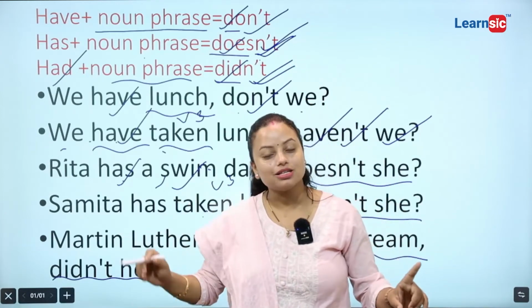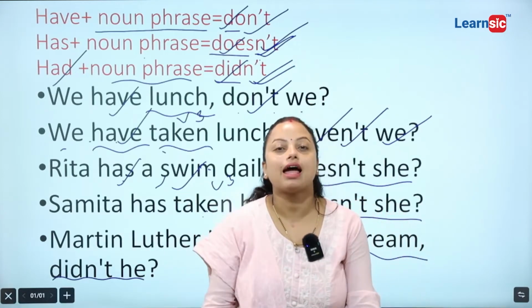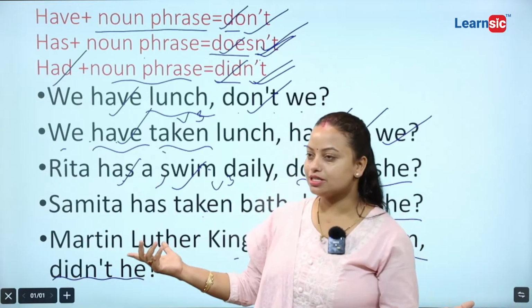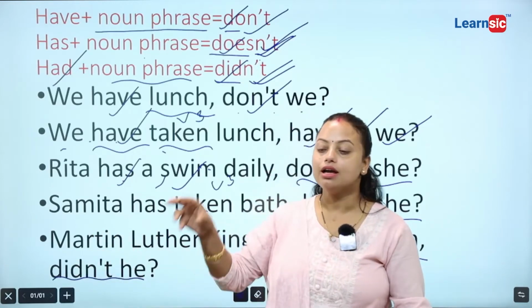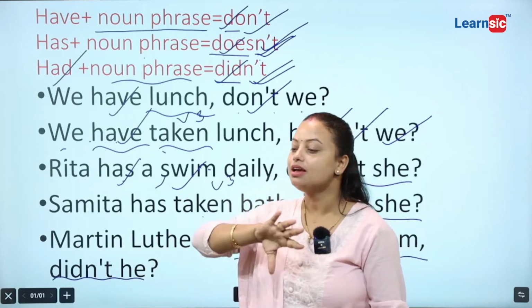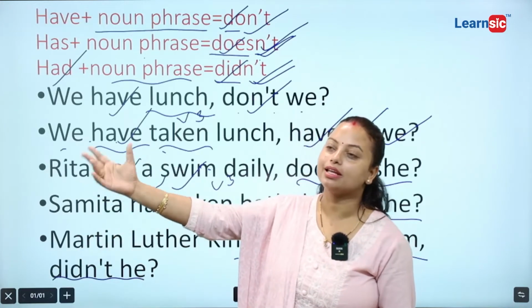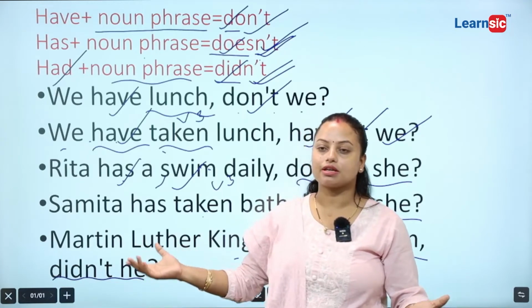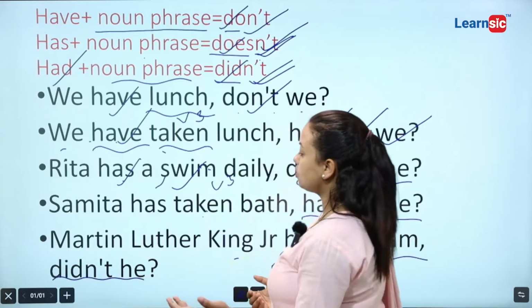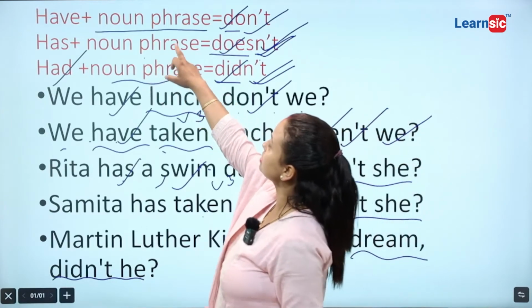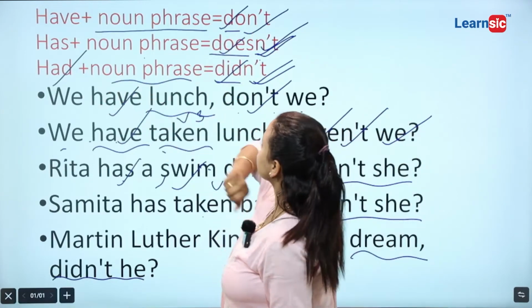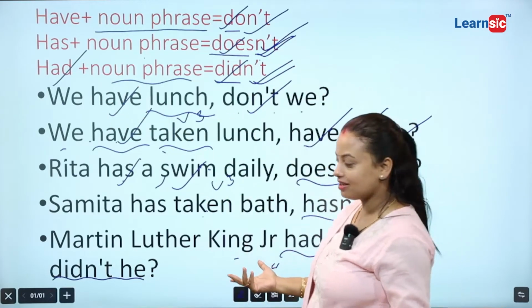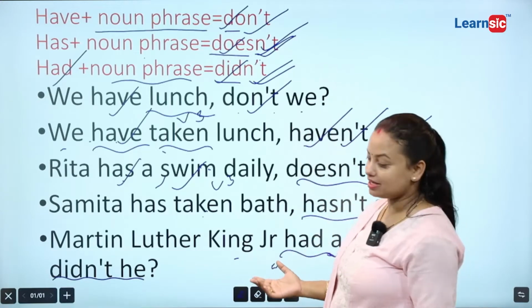Okay, got the point? If there is has, have or had plus verb 3, then you should just write your question tag blindly. आँखा चिम्लेर has छ भने, have छ भने, had छ भने त्यसलाई extract गरेर not थपेर लेख्दिने, if the question is in positive form. If the question is in negative form, just make it positive. हैन? And there is no any problem. I hope: have plus noun phrase, don't. Has plus noun phrase, doesn't. Had plus noun phrase, didn't. Okay, I hope everything is clear right now.